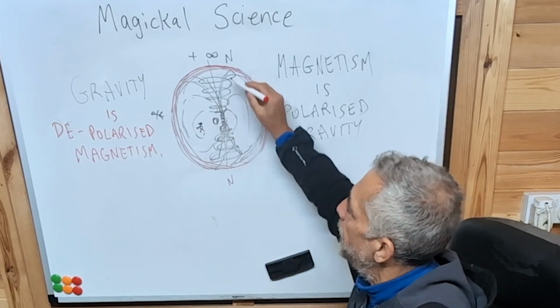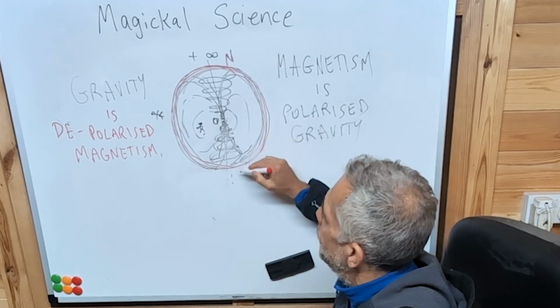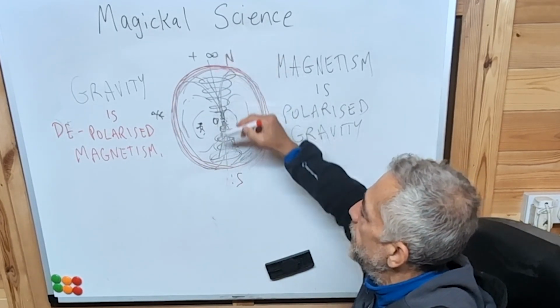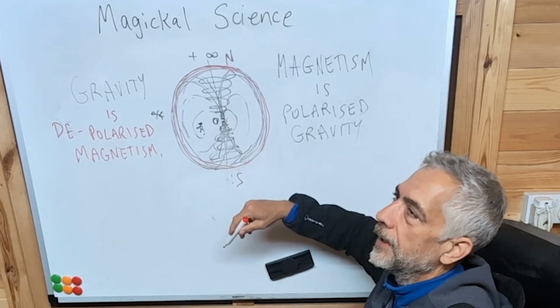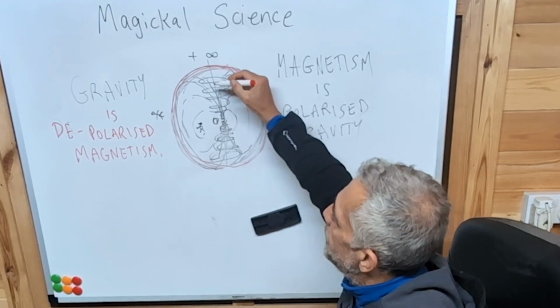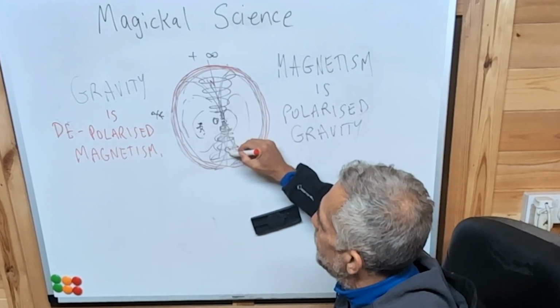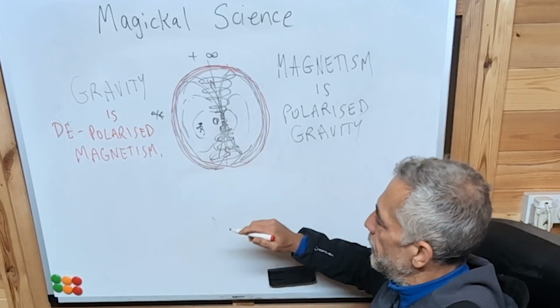There's no north-south pole here, because having a north and south pole implies there's something outside. There's nothing outside. However, there is a north-south pole. It's inside. So this is the difference between polarized and depolarized.